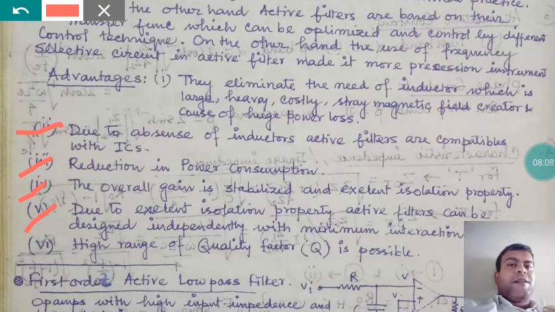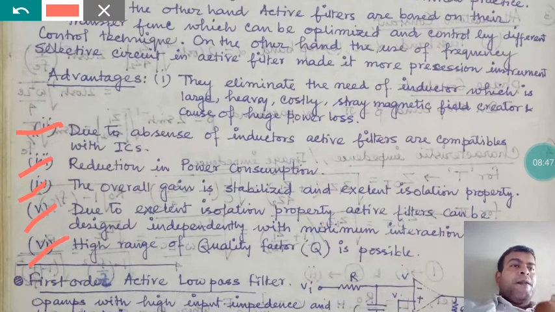Now the fifth point: due to the extent of isolation property, active filters can be designed independently with minimum interaction. The sixth point is that a high range of quality factor is possible. What is Q? Q is omega L by R. If the quality factor is improved, then omega L by R is also improved. So we can get a high quality signal in terms of amplitude, frequency and phase. That high quality can be provided if you are using active filters.